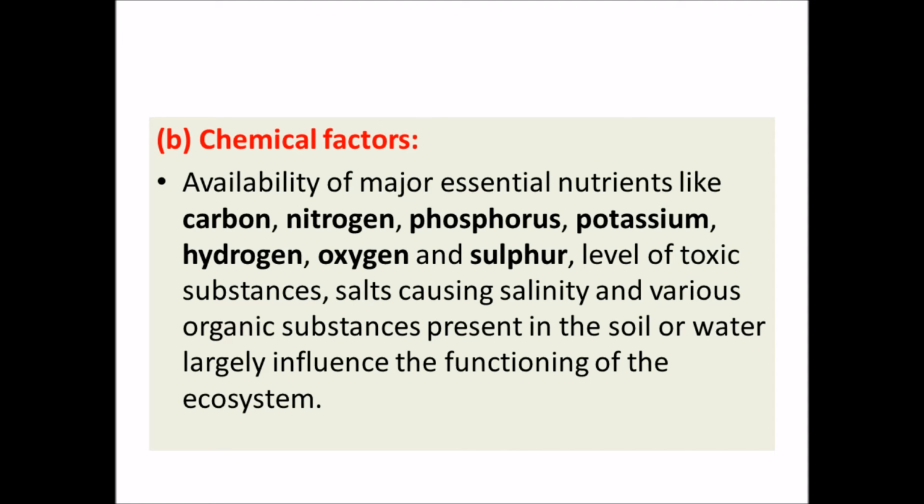Chemical factors of an ecosystem could be carbon, nitrogen, phosphorus, potassium, hydrogen, oxygen, sulfur, etc. Also the levels of different toxic substances present in air, water and soil come under chemical factors. So I think these chemical factors influence the ecosystem a lot, and not only the ecosystem, we can say the functioning of the ecosystem, as we can understand.